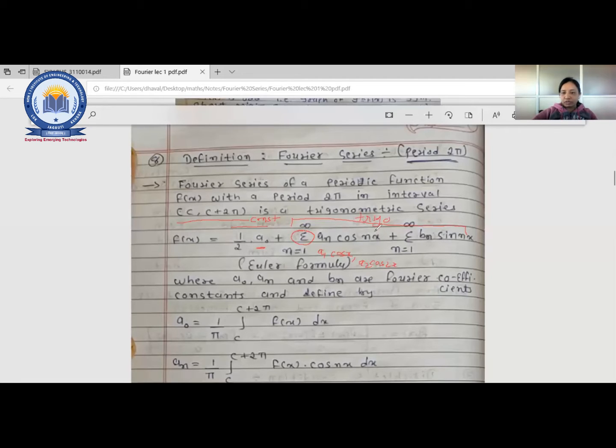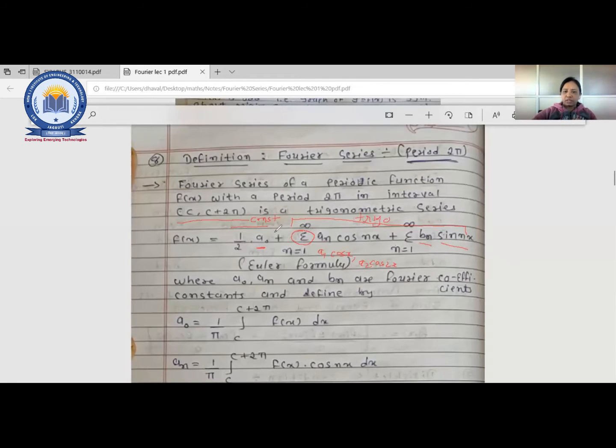Up to infinity. So we are going to do the summation of that, plus the same thing, just instead of an, here it is bn, and instead of cos nx, here it's sin nx. So this is our main formula: 1 by 2 a0 plus sigma n equal to 1 to infinity an cos nx plus sigma n equal to 1 to infinity bn sin nx.